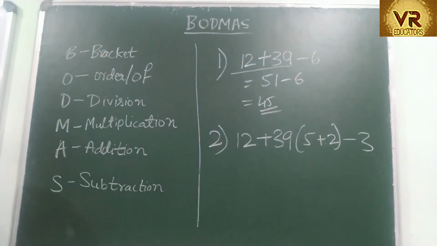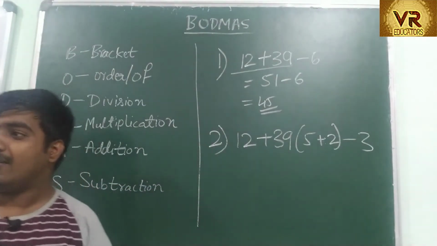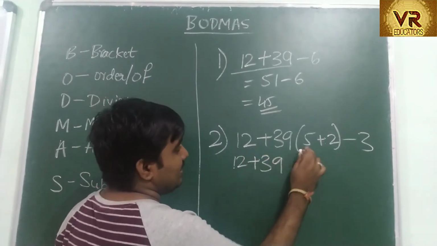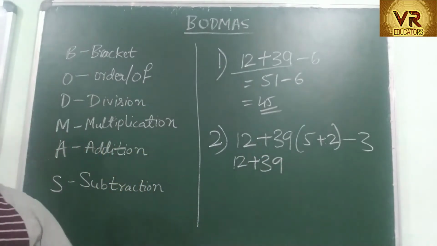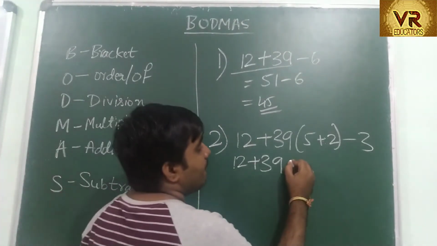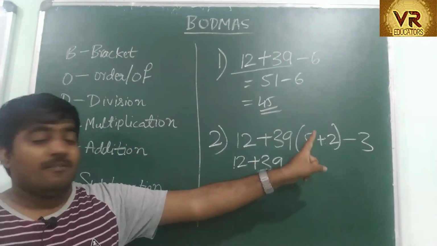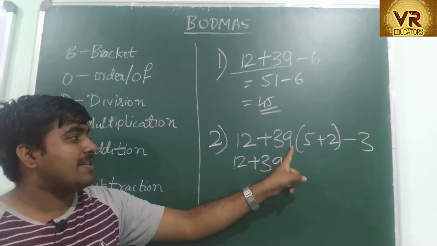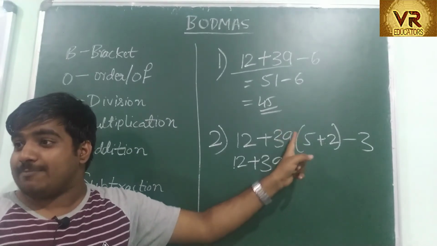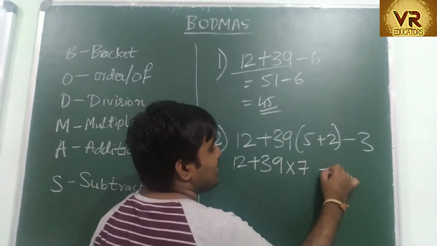First, you have to check for the bracket. So here you can see there is a bracket. We have to solve the bracket. In the bracket you have addition. So what is 5 plus 2? 7. See, whenever the bracket is given, there will be no symbol. Whenever the bracket is given with no symbol, it means multiplication. So this is 5 plus 2 is 7 minus 3.